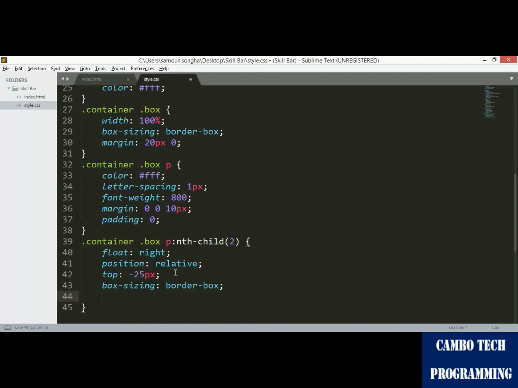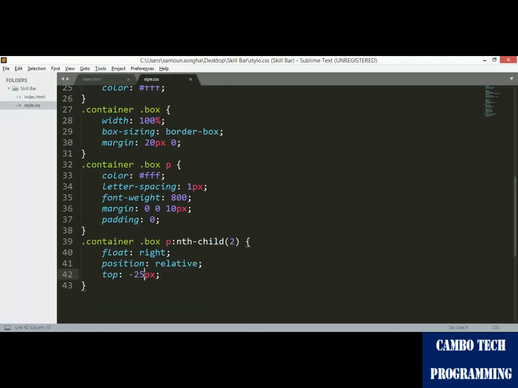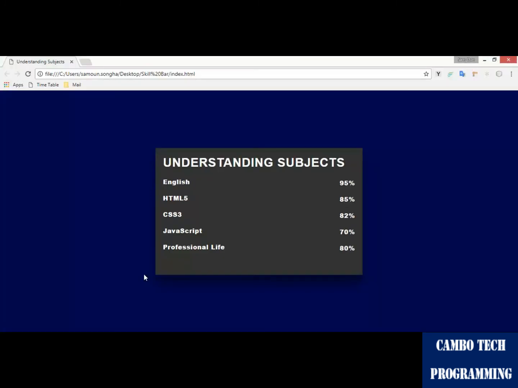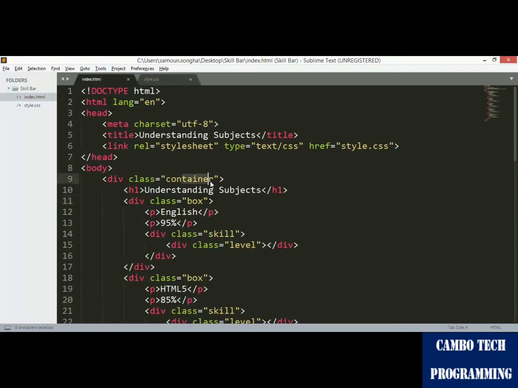So maybe we don't put it. Okay, and now maybe we change it to minus 30 pixels. It's better. Yes.